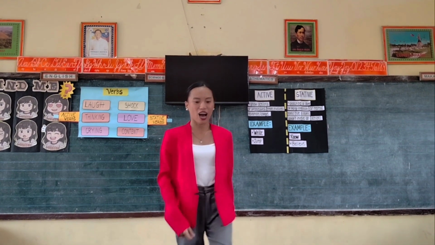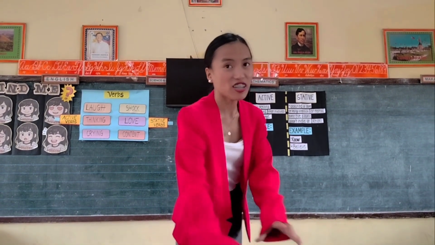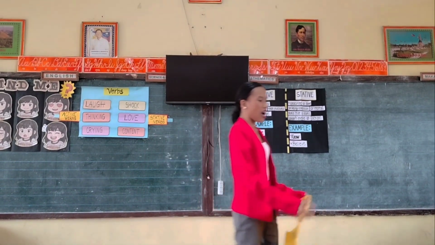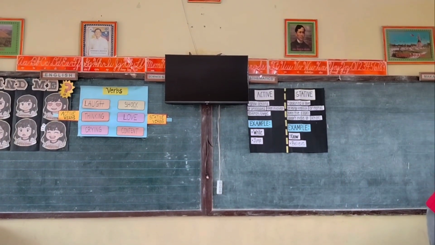So now that you have understood the active verbs and stative verbs, let's have a short activity.